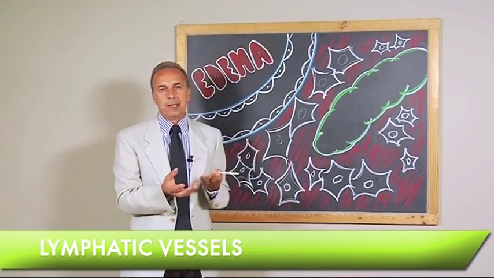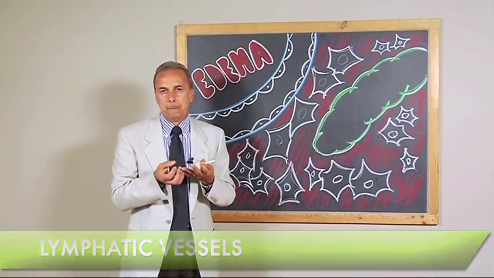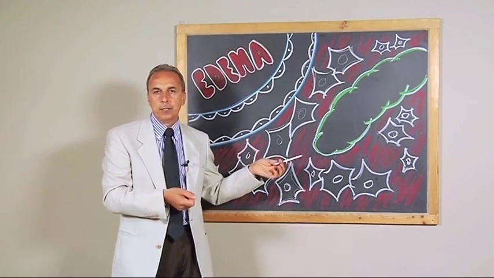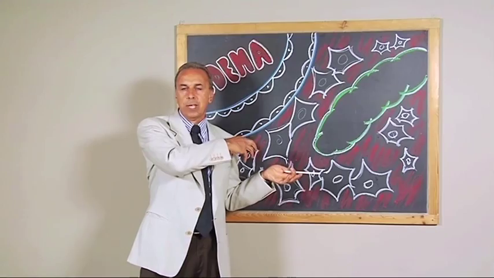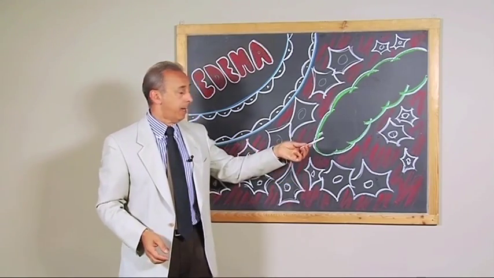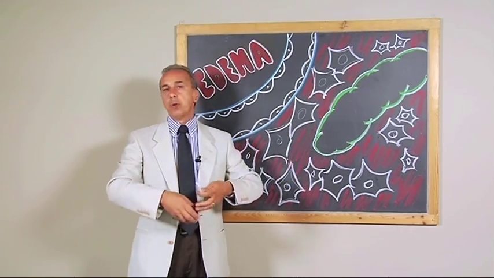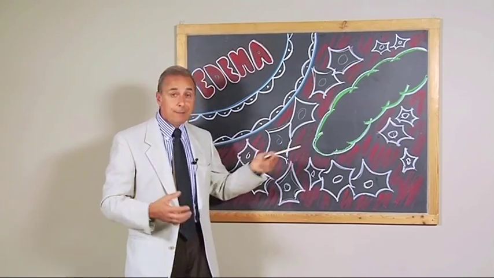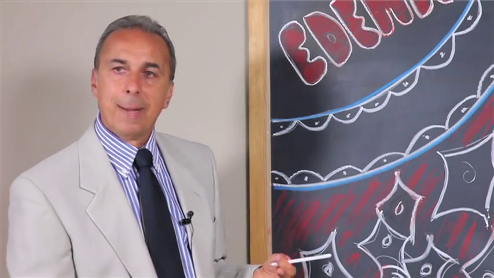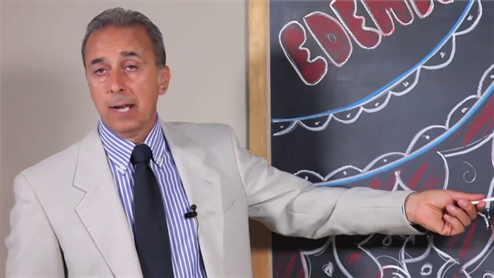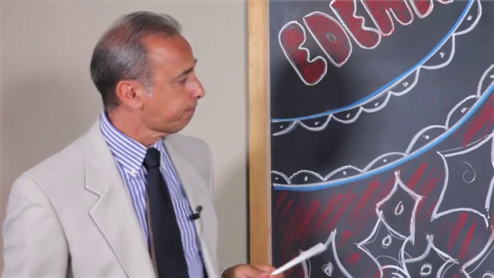Physiologically, the lymphatic system is responsible for the drainage of the interstitial fluid from the tissues to the bloodstream. But in case of edema, it isn't able to transport all that excess liquid, and so it must work harder, causing a lymphatic failure and then a persistent edema.